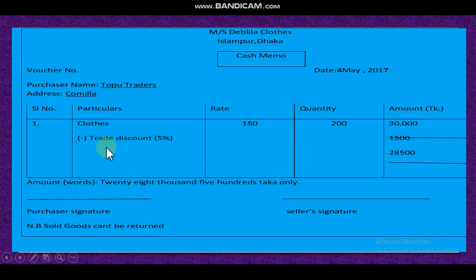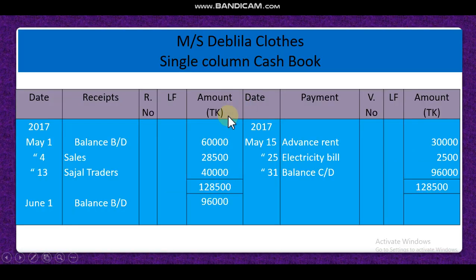Then I have to subtract trade discount. It is 5%, 1500. So the difference is 28,500. This is the cost of goods. Dear student, it is 28,500 only, and purchaser signature, seller signature, and there is a special notice, sold goods can be returned. Dear student, this is the cash memo. Now the single column cash book, the most important one.